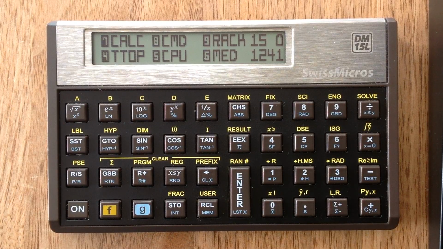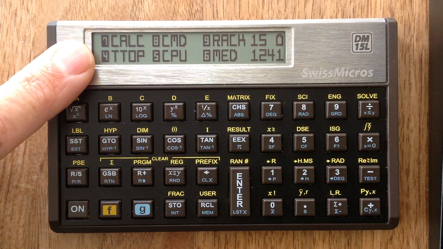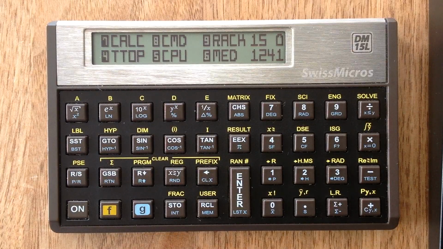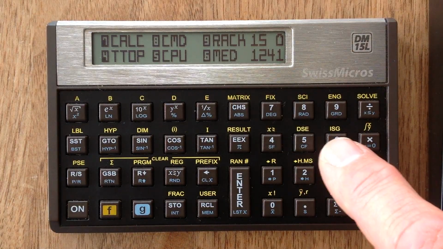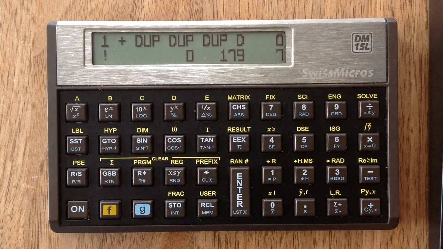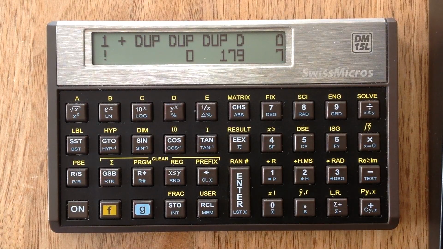Swiss offers in total 18 applications, which I'd like to briefly touch upon. The first and most important application is of course the calculator, calc, but before I go to calc, I would like to show you how programming is done. It's the fourth way, and therefore you get a memory editor, started with 6. So here in the memory editor you can create new programs or edit one of the 180 built-in programs.